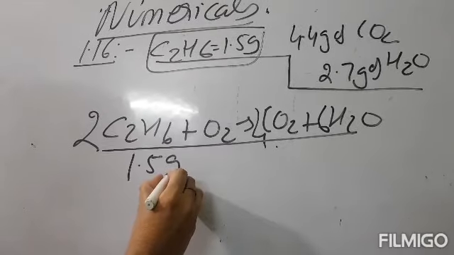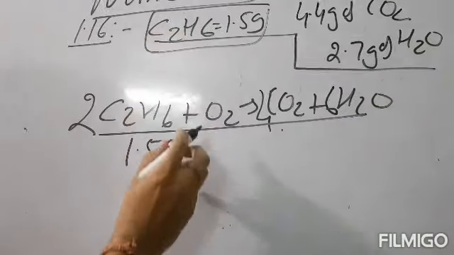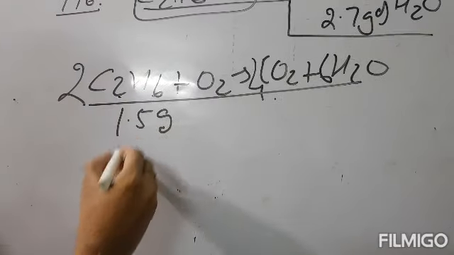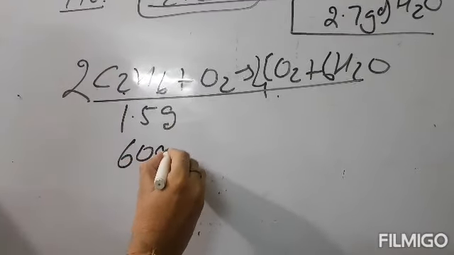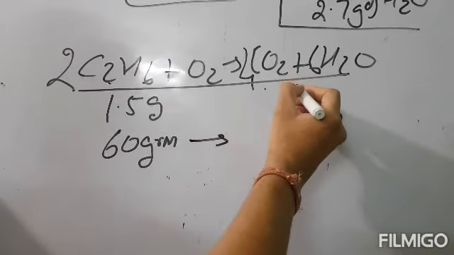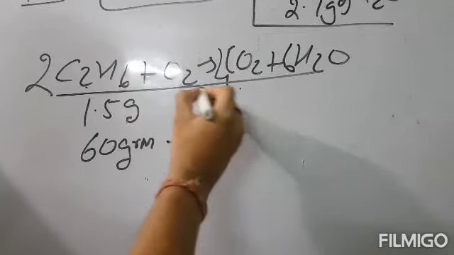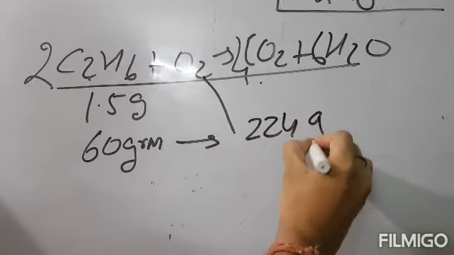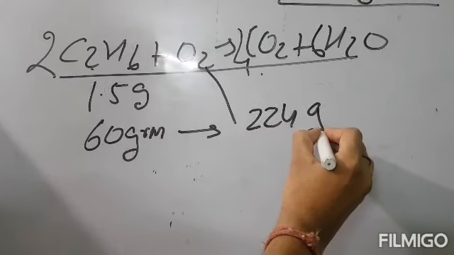And they have asked that if 60 gram of ethane reacts with, now if we solve it, it will become 60 gram. So 60 gram of ethane reacts with 224 gram of oxygen at STP.